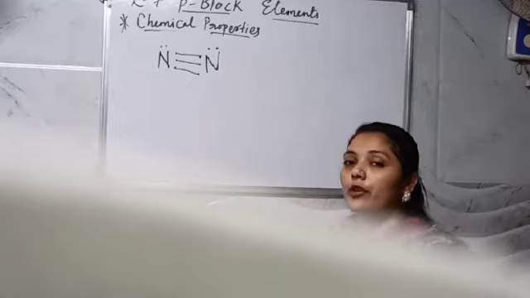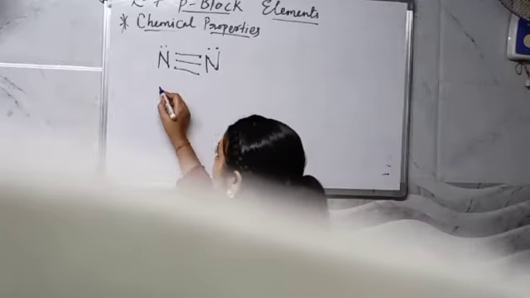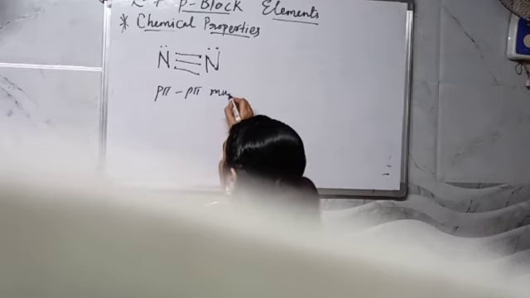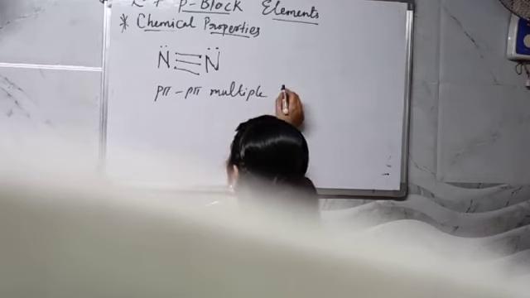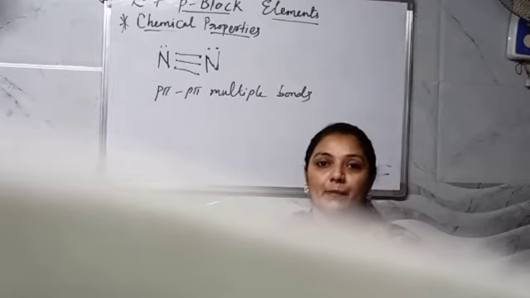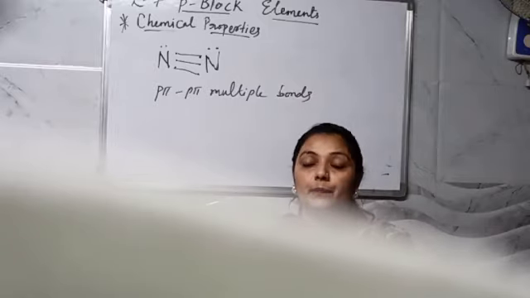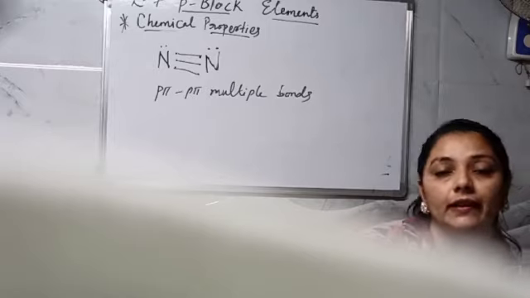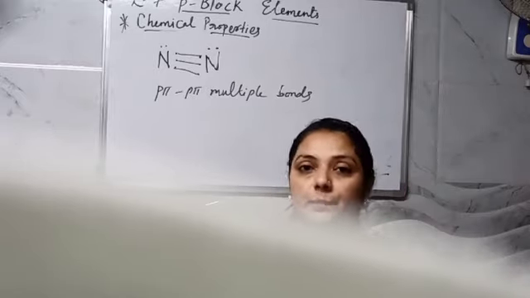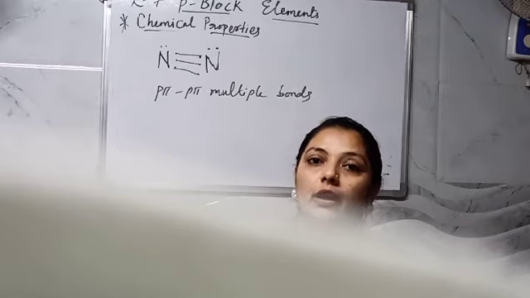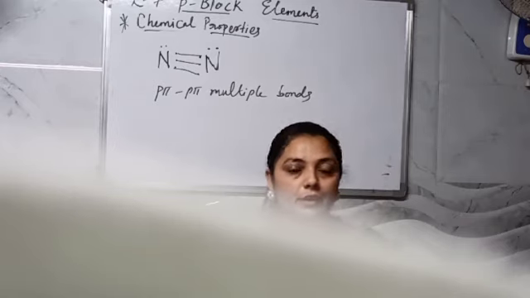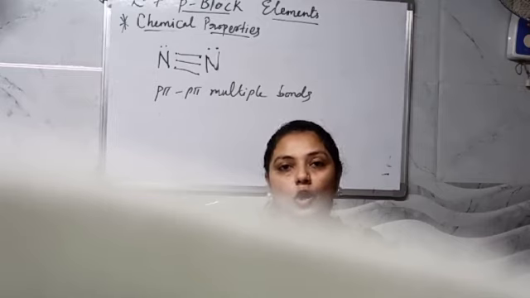Nitrogen possesses a triple bond, so it is also able to form p-pi multiple bonds over here. So it has different characteristics compared to the other elements, and hence we can say that nitrogen possesses anomalous behavior compared to the other elements from the same family. It is differing a little bit. This is going to be there in all the groups.